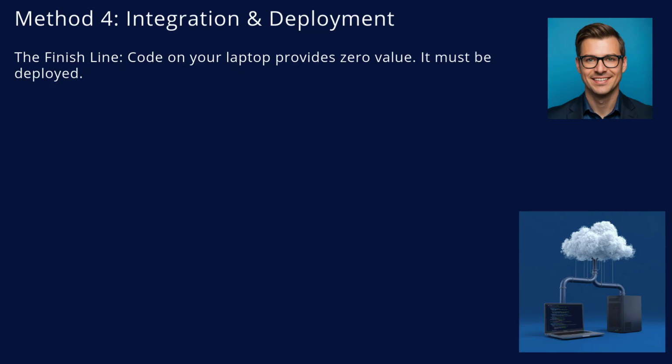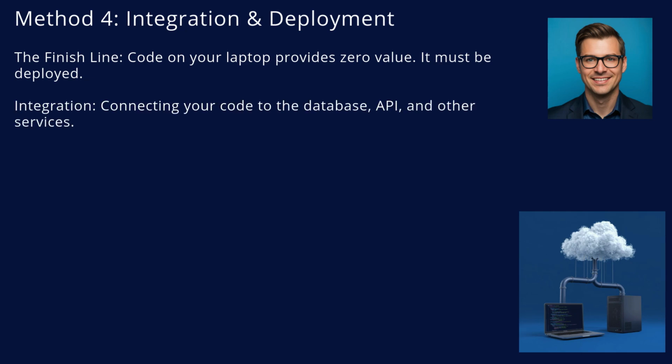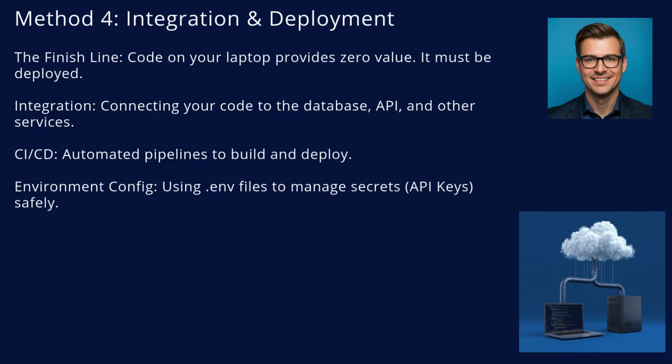Finally, integration and deployment. Code on your laptop provides zero value to the business. S19 is about getting it live. This involves integration, connecting your code to the real database and external APIs. It involves using CI/CD pipelines to automate the build process so it's repeatable. And it involves managing environment configurations. You never hardcode passwords. You use .env files or secrets managers to handle configuration safely.